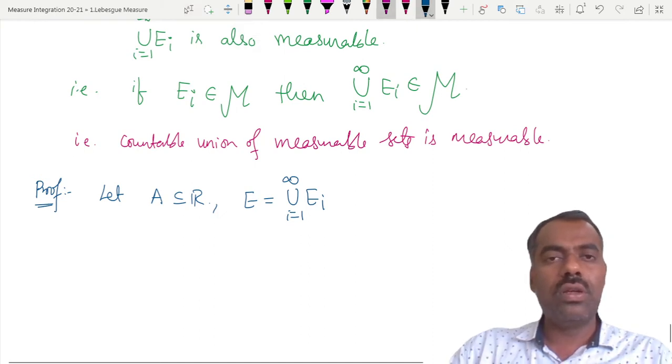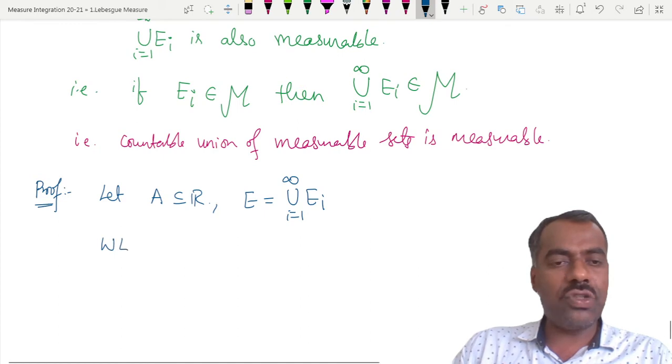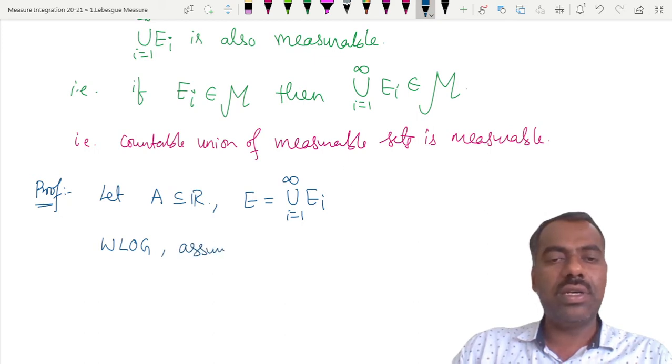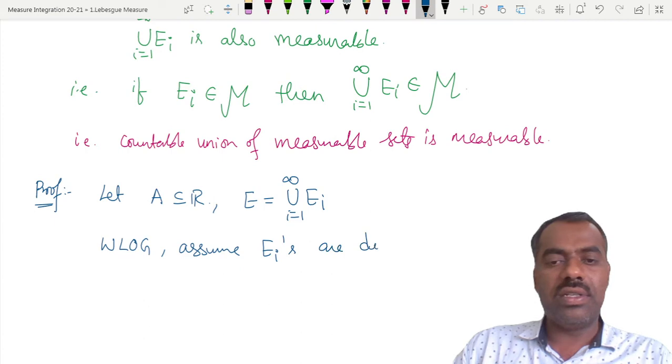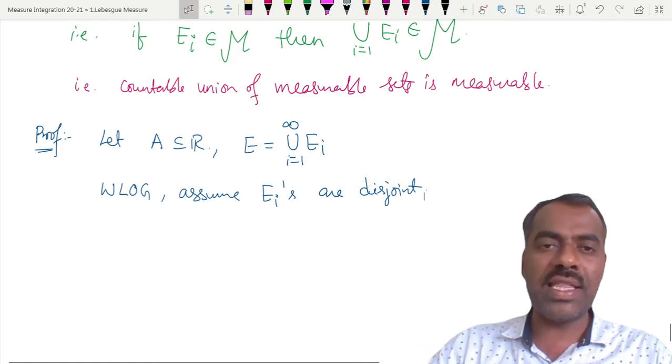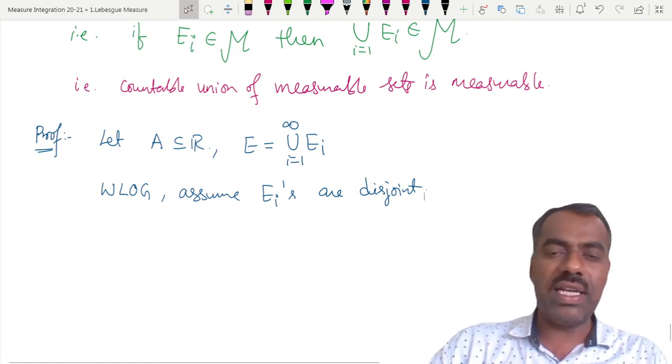So without loss of generality, WLOG, assume these Ei's are disjoint. Why? If they are not disjoint, you can replace them by another sequence whose union is the same as this union.